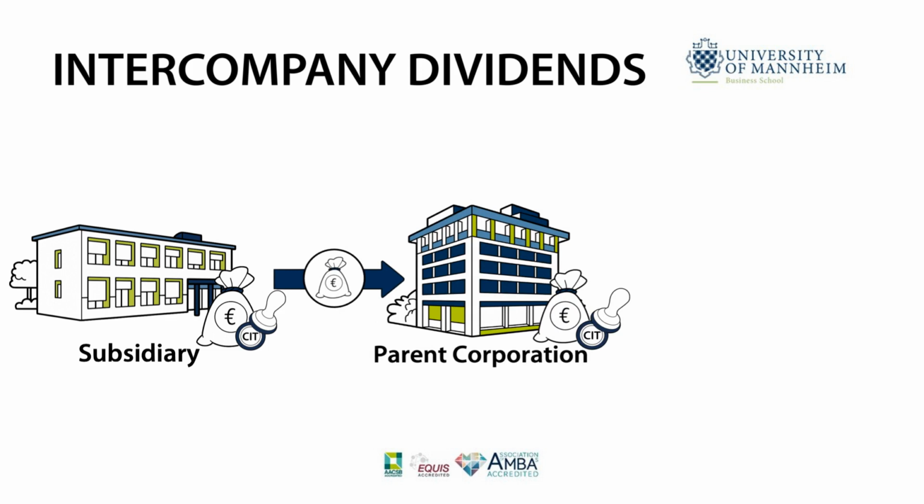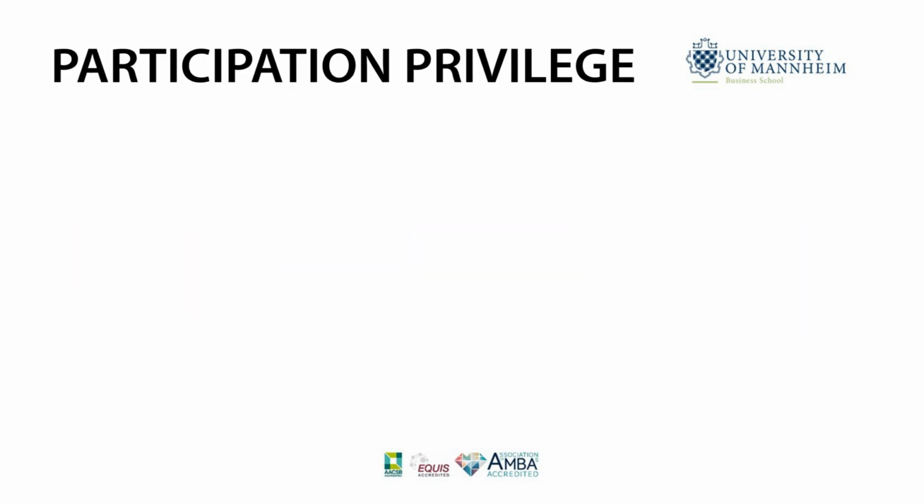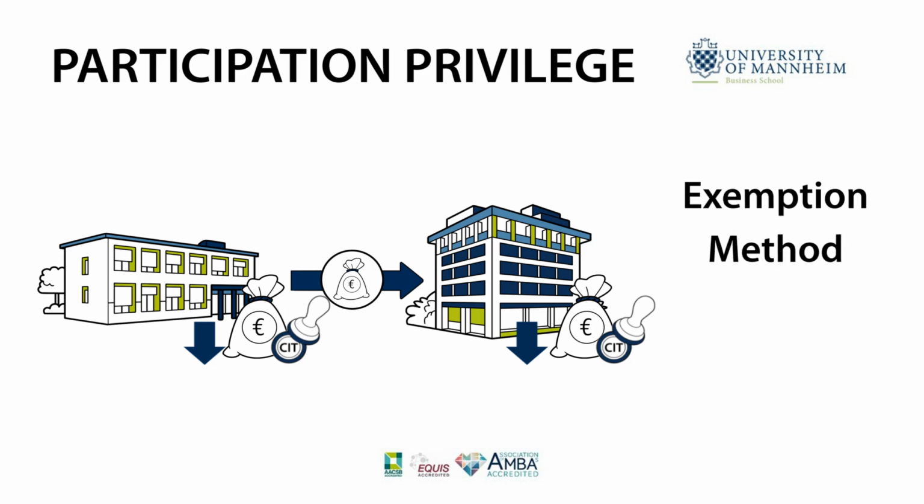Finally, if the parent corporation distributes these profits to you as the ultimate shareholder, the dividends are taxed with personal income tax. As a consequence, such corporate group structures result in multiple taxation of the same profits with corporate income tax. To avoid a continuous reduction of distributed profits, the participation privilege relieves the taxation of intercompany dividends received by a corporate shareholder. The participation privilege can either be implemented via the exemption or the credit method.